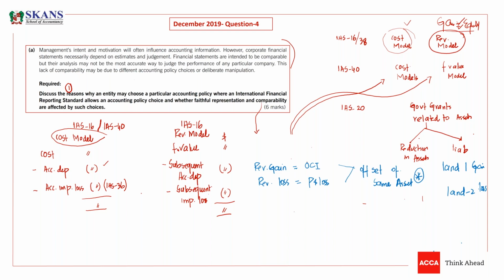I'm not saying same class. If I said same class, it would mean land 1's gain can be offset against land 2. No, this can't happen. You cannot offset the gain of one land or one building against another land or another building.